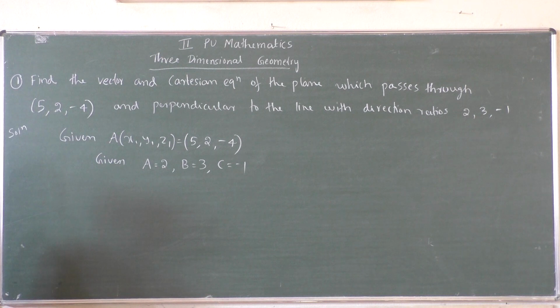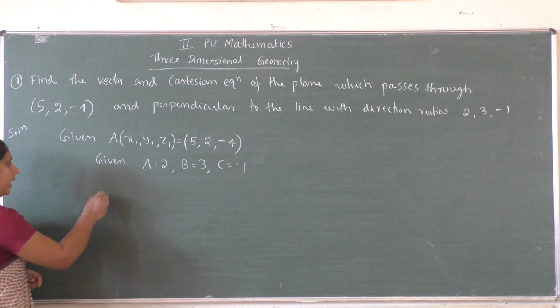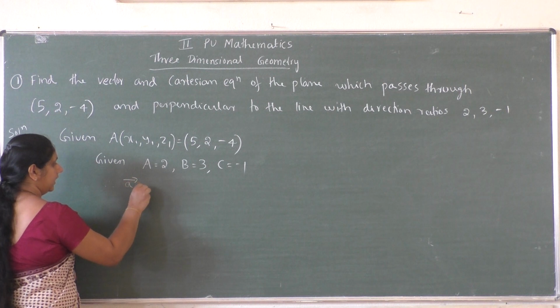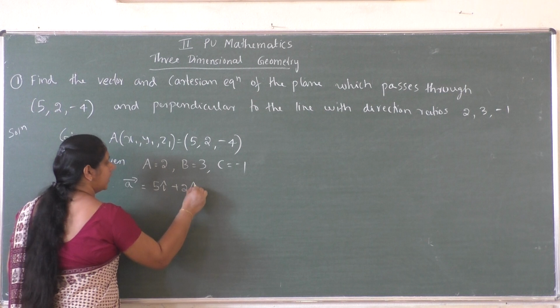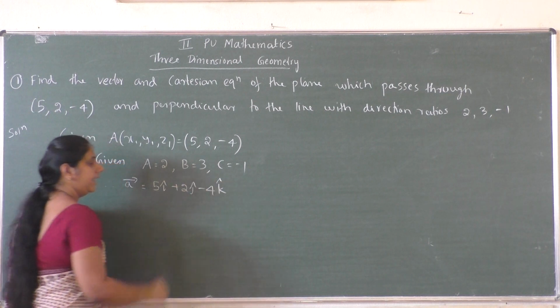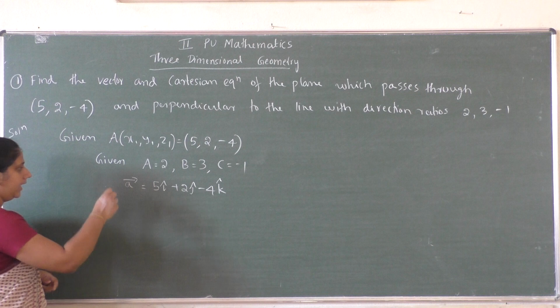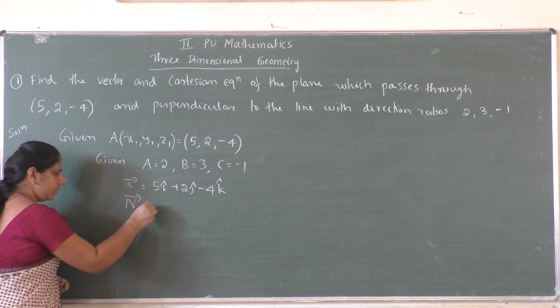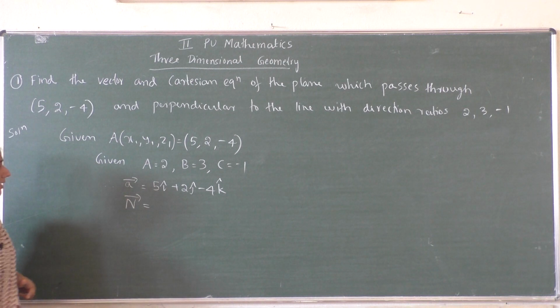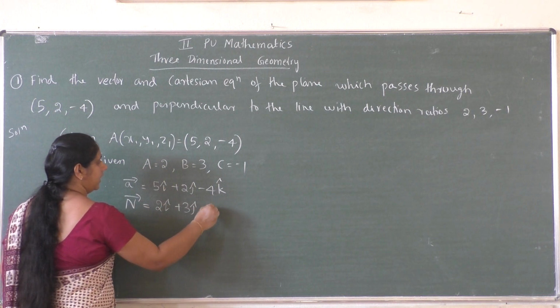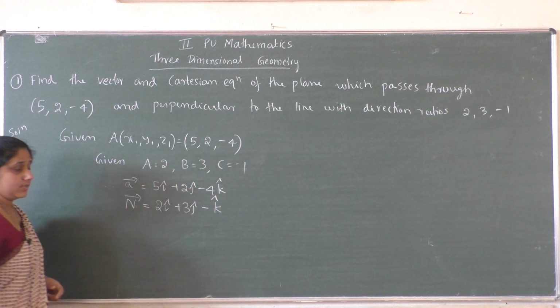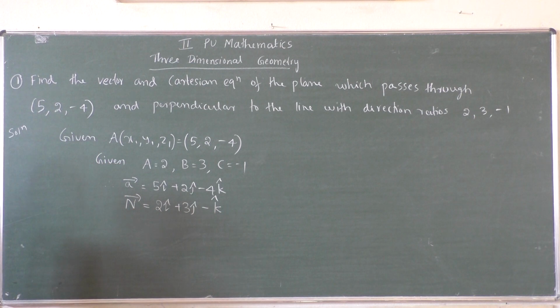If the coordinates of the point are known, then you can find the position vector, that is A vector. What is A vector? It is 5i cap plus 2j cap minus 4k cap. And if direction ratios are given, you can find the capital N vector. So what is capital N vector? It is a i cap plus b j cap plus c k cap, but c is minus 1 here. So N vector is 2i cap plus 3j cap minus k cap.